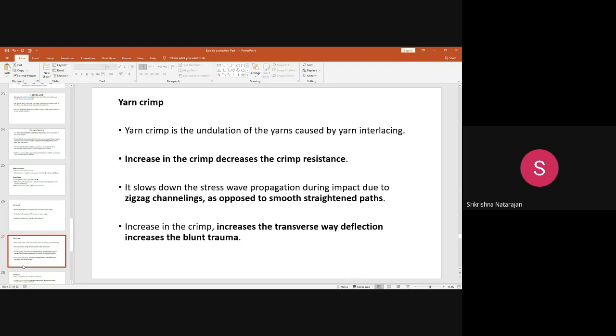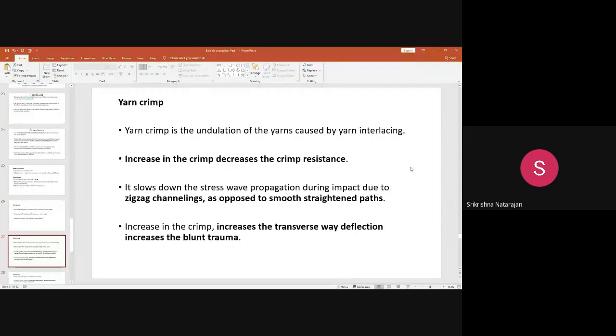Why? Because in the crimped structure, there will be a sort of waviness in the structure. This waviness reduces the stress wave propagation. Because in the crimped structure, if you observe, there will be a zigzag form. This will lead to very little stress wave propagation.